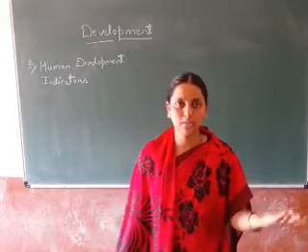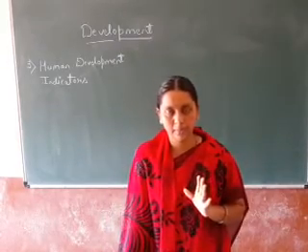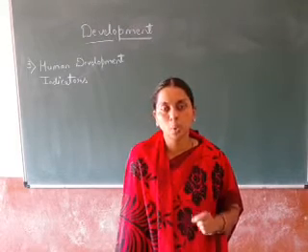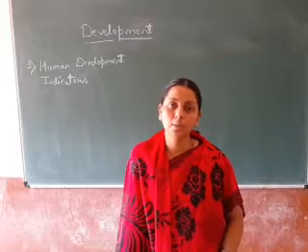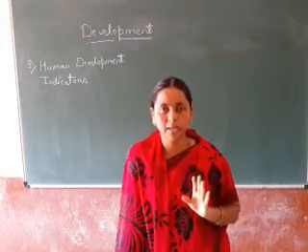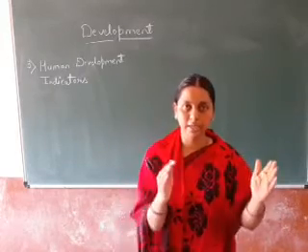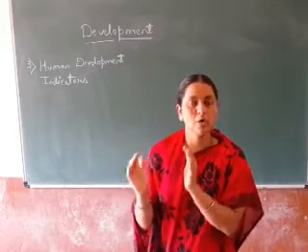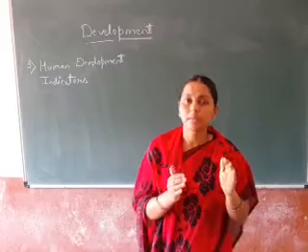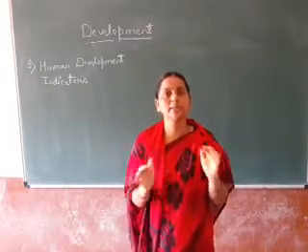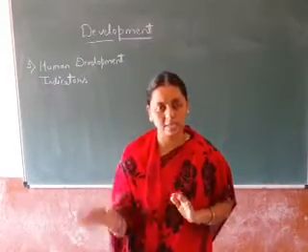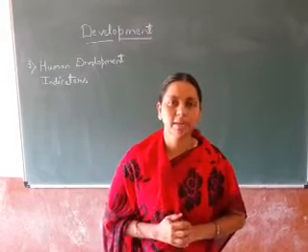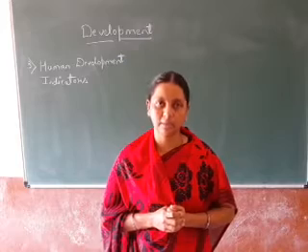In last class I told you about per capita income. So what is per capita income? Total income divided by the total population of that particular area. If you are taking one country or one state, total income of that state or country divided by the population of that country or state or place. By that we can come to know the per capita income of that particular country.